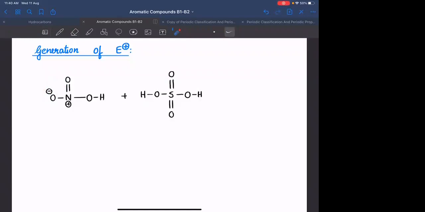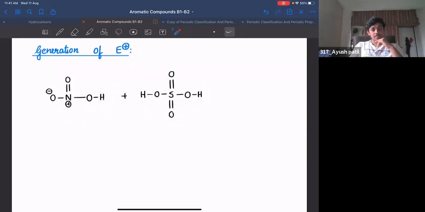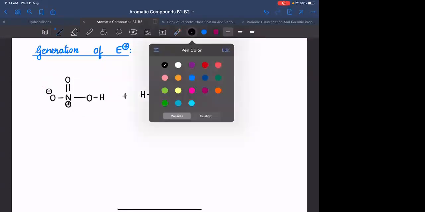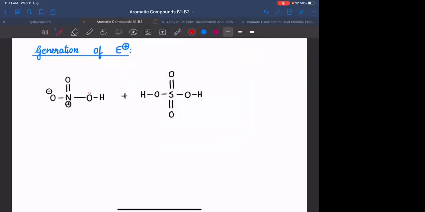Otherwise leave that also. Here the negative charge is distributed on only one oxygen. Here the negative charge that comes will be distributed on two oxygens. So which will be a stronger acid, H2SO4 or HNO3? H2SO4. Okay, so in the presence of H2SO4, this HNO3 will act as a base. It will be accepting H positive. How will it accept H positive?